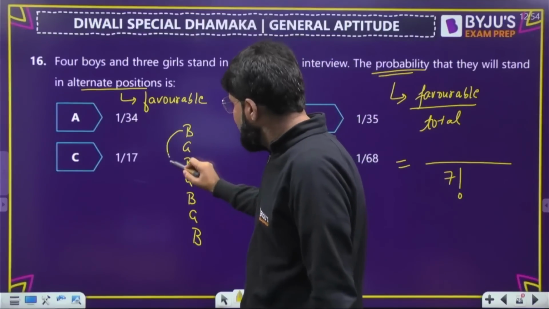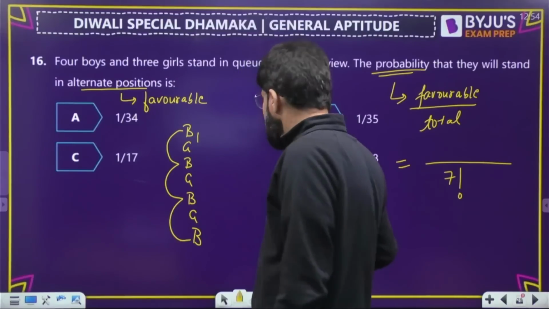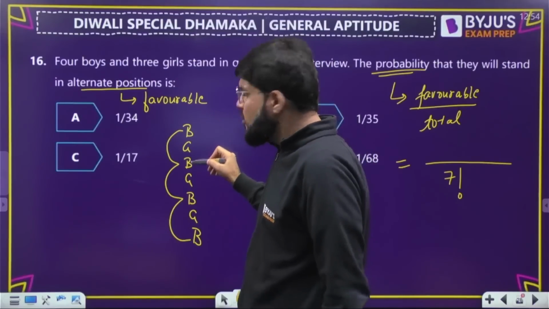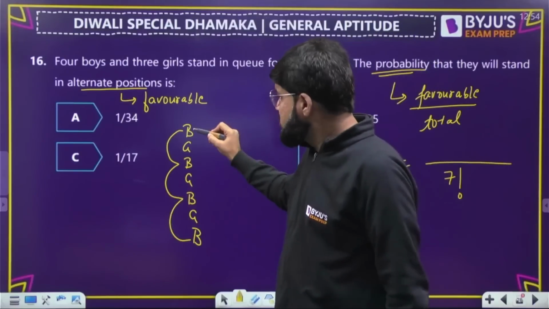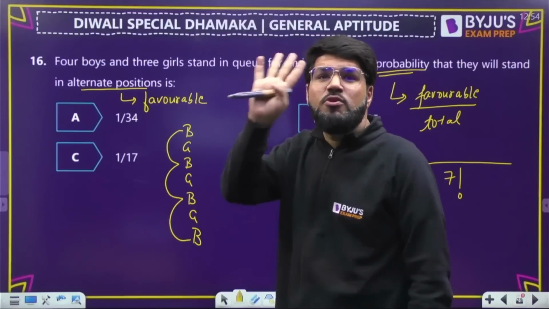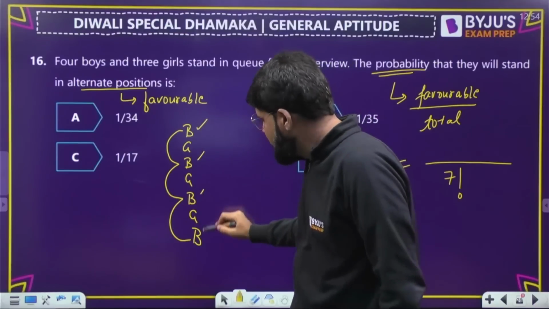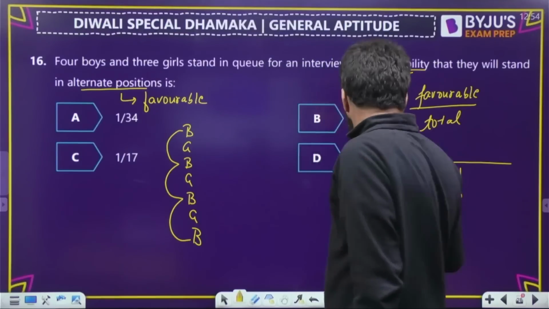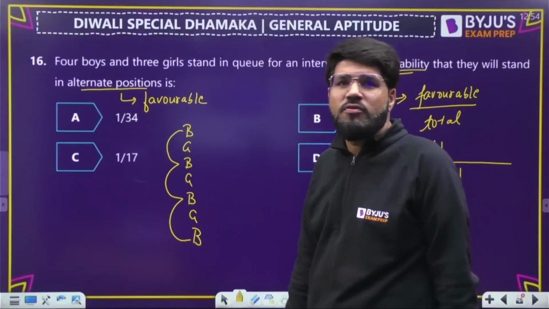So this is the pattern required. But out of this pattern also, whether the first boy is here or the second is here, that can be anything. Boys and girls alternate, but which boy is coming here? I have given you 4 positions for boys. Boys should definitely come here: 1, 2, 3, 4. So the arrangement of 4 boys in 4 positions is 4 factorial. It's actually 4P4, which is 4 factorial.